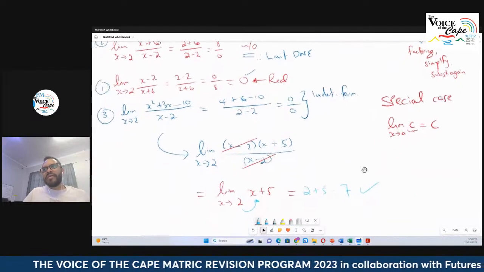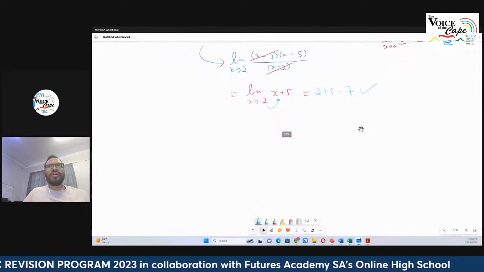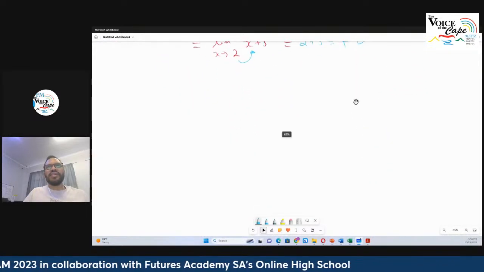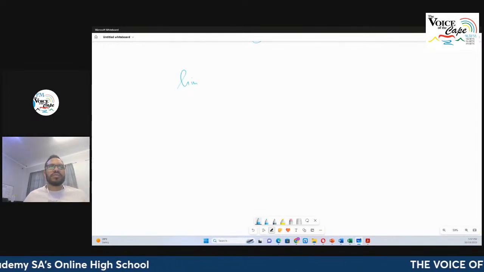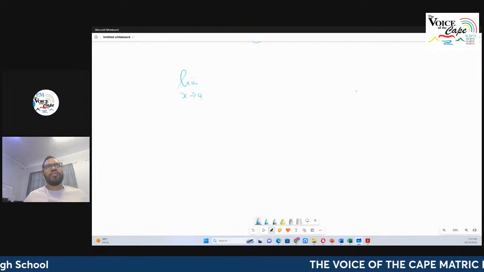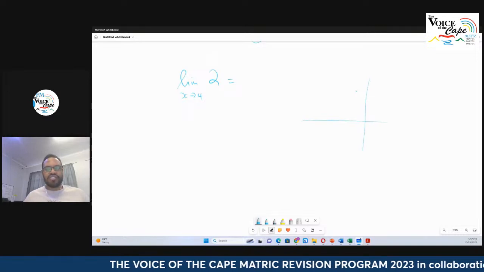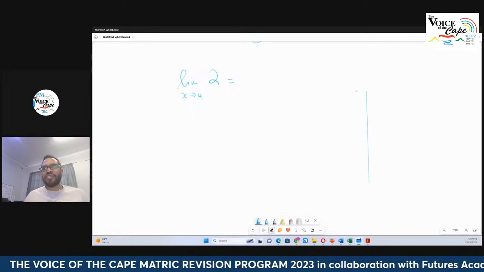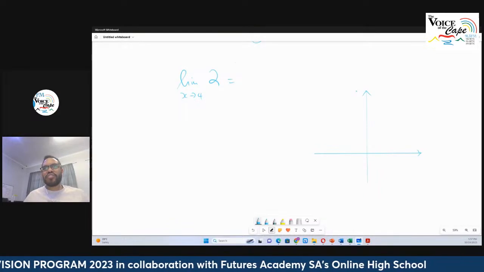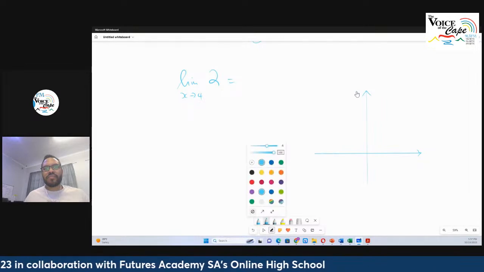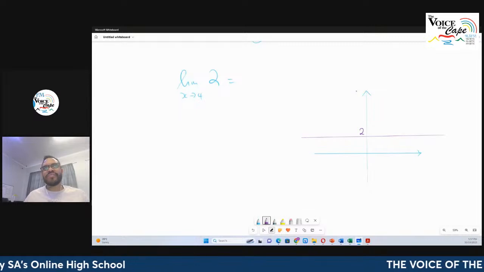Okay, right. What's the example of the special case? Well, if you're given a question where the function is a constant, let's say they ask you the limit as x approaches 4 for the function that is 2. If you draw that function, it's just a horizontal line, because the functional value will just be 2, right?